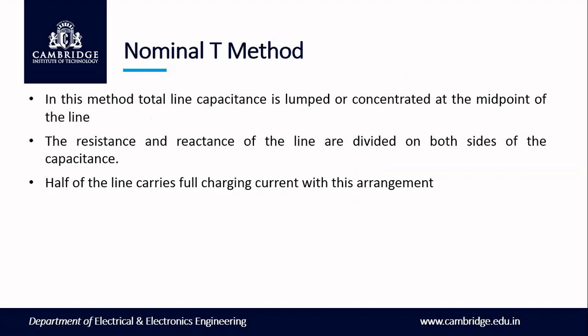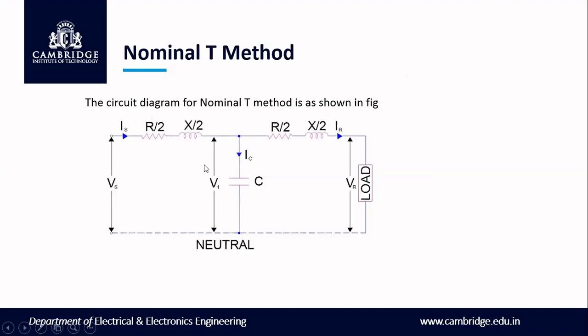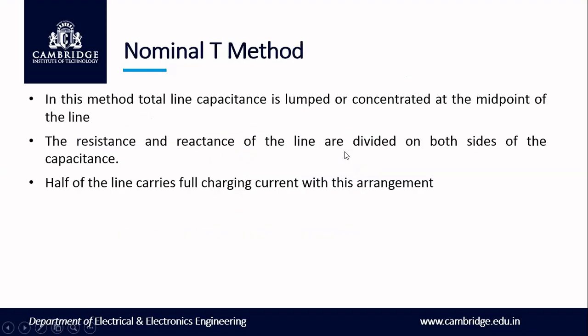In this method, the total line capacitance is lumped. As we can see in the circuit, the total line capacitance C is lumped at the midpoint between the two impedances. The resistance and reactance of the line are divided on both sides of the capacitance.